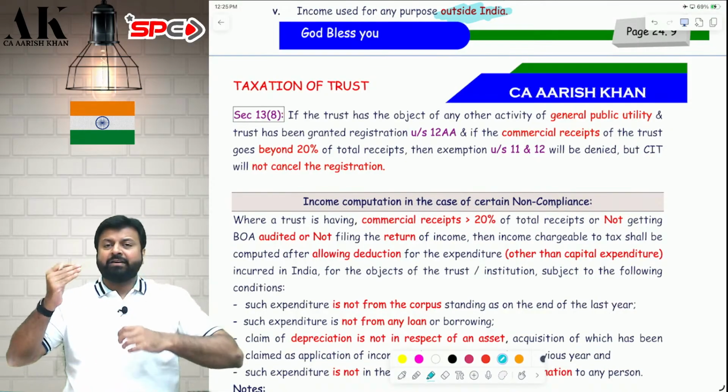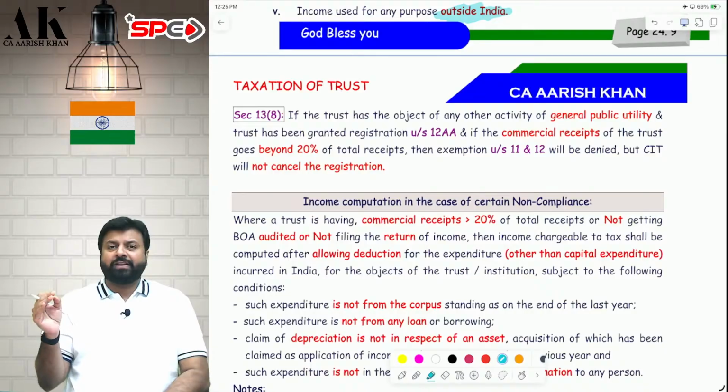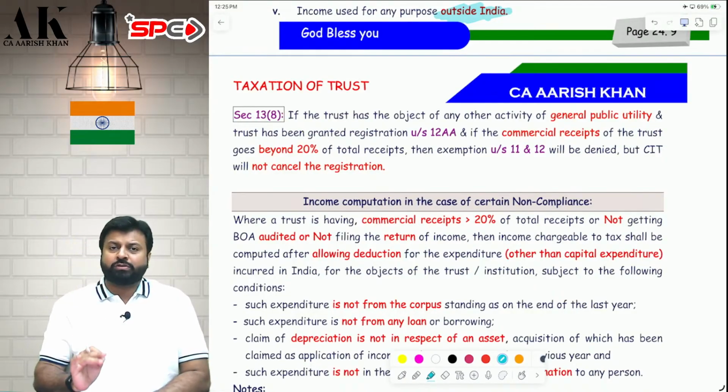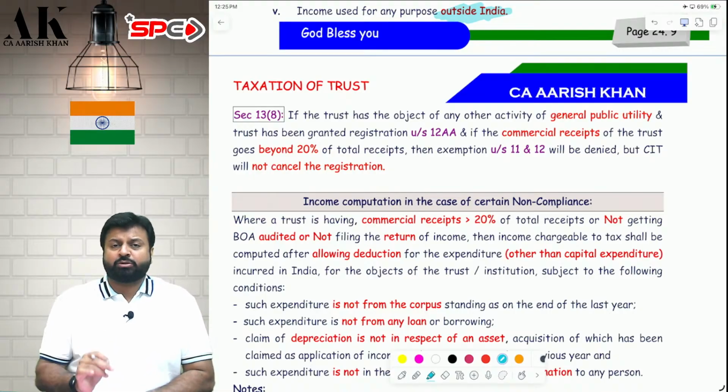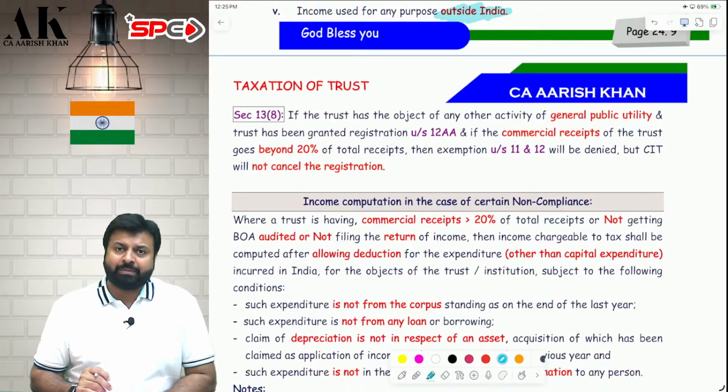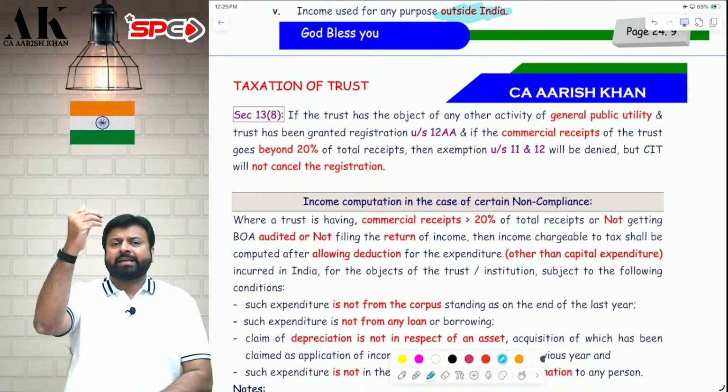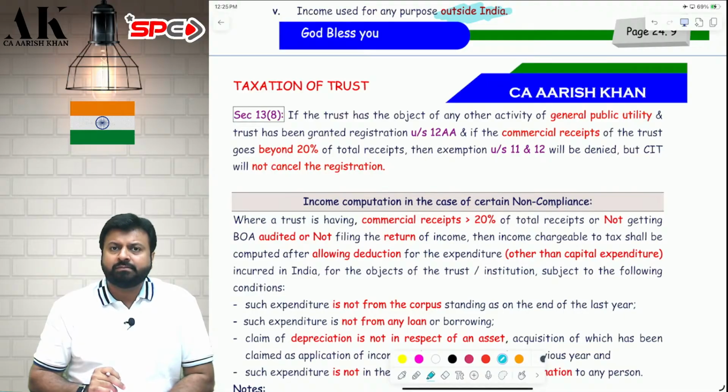Do you remember that in the definition of charitable trust under section 2 clause 15 there was a 7th point, that is the proviso to section 2(15), any other object of general public utility, if the commercial receipt is up to 20% of total receipt, you can claim exemption. Now in that case what will happen? Suppose my commercial receipt exceeds 20% of total receipts. So what will happen?